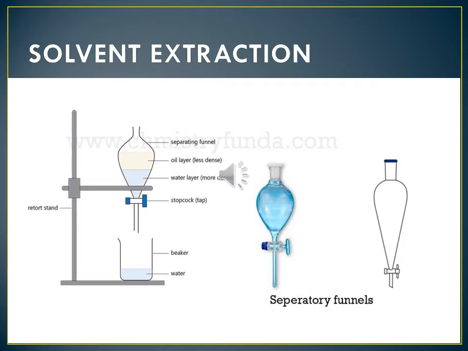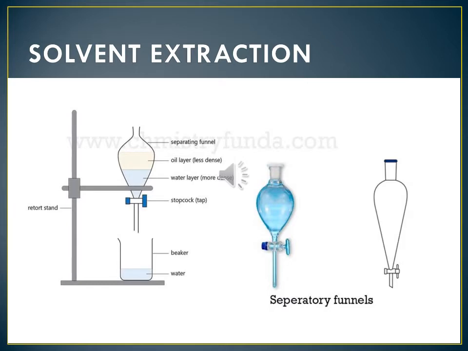Two immiscible liquids can be separated by the solvent extraction method. This method works on the principle of difference in solubility of two immiscible liquids in a suitable solvent.